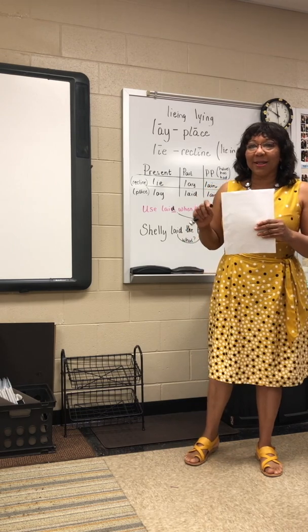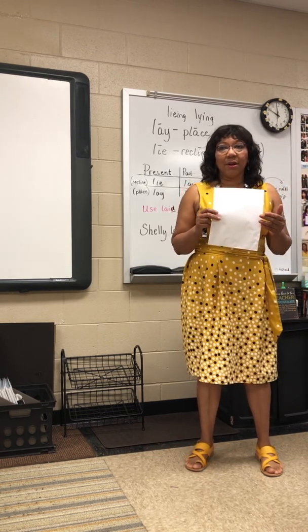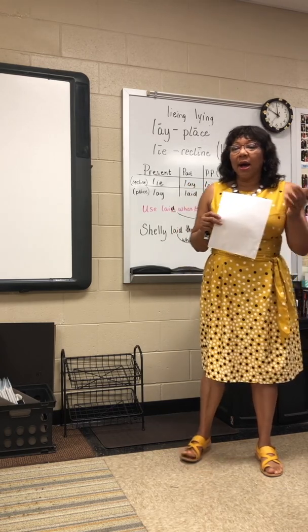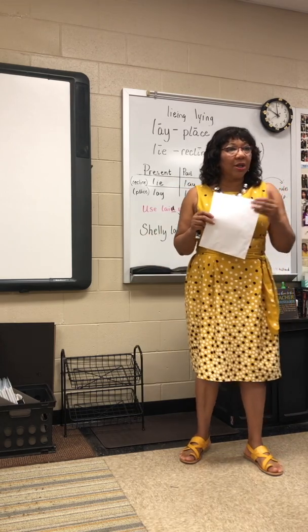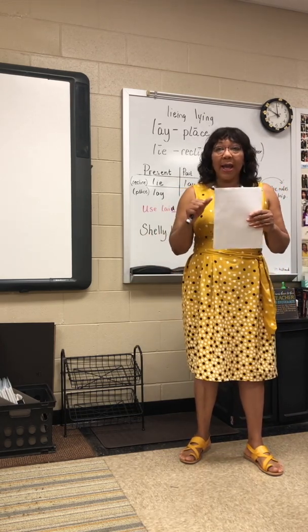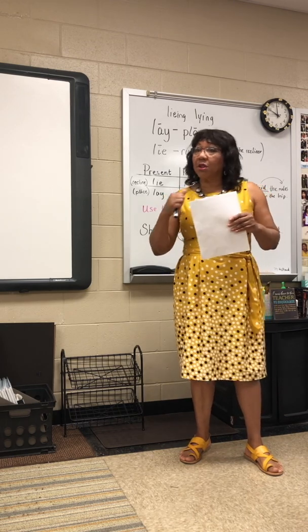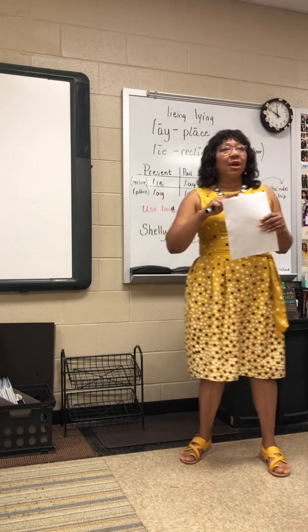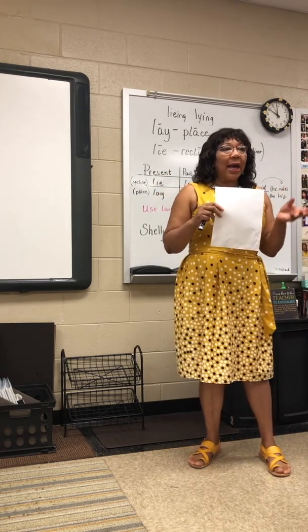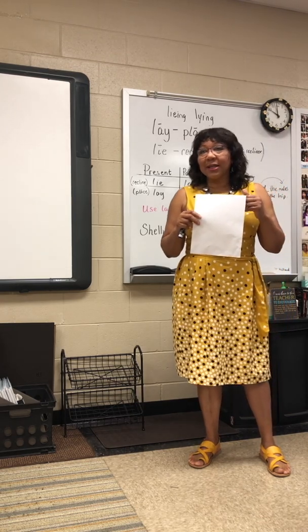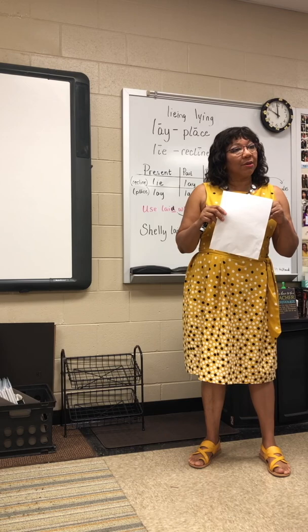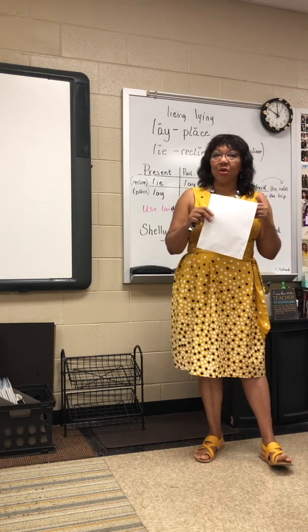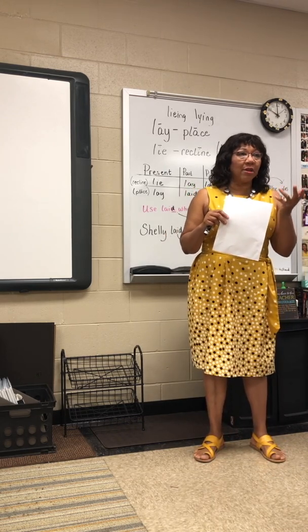I shot a basket. What is the direct object in that sentence? Basket. What? Because I shot what? A basket. Okay. I bought a new purse. What is the direct object? Purse. A is an article adjective and new is an adjective describing the purse, right? You forget about the adjectives and go straight to the direct objects. I ate a sandwich. What's the direct object? Sandwich. Okay. I saw a red dog walking down the street. What's the direct object? Dog. What is red? Describing the dog.